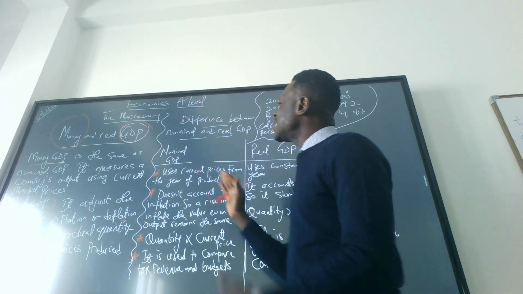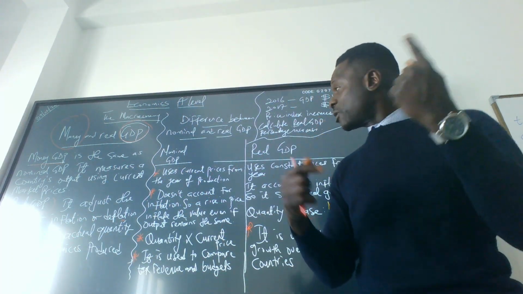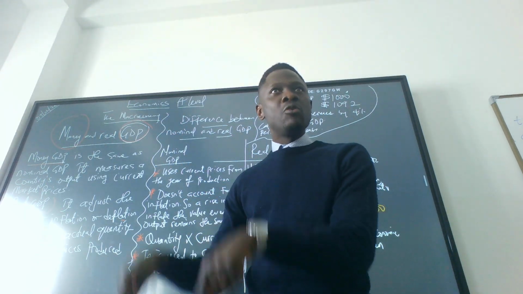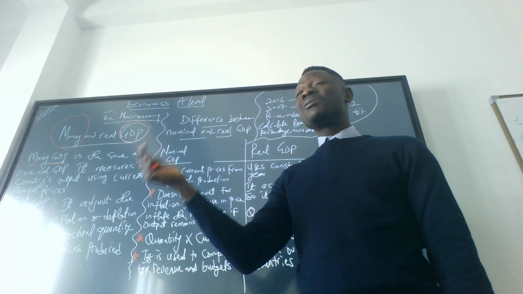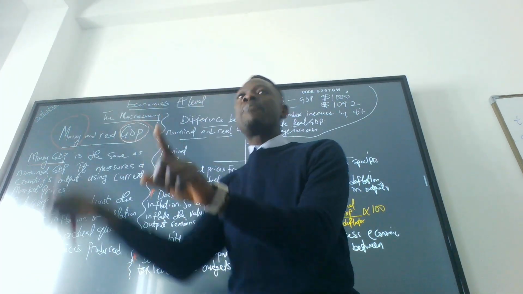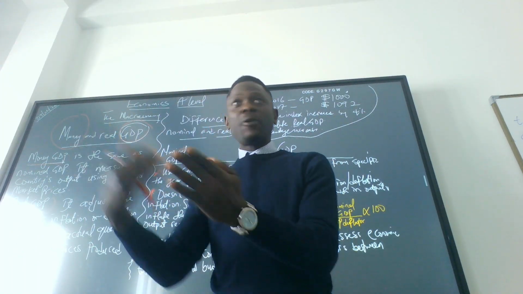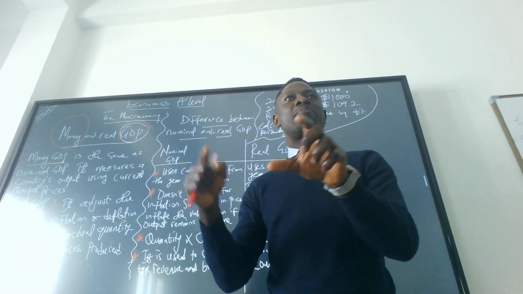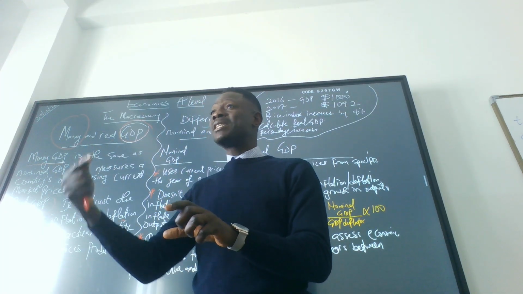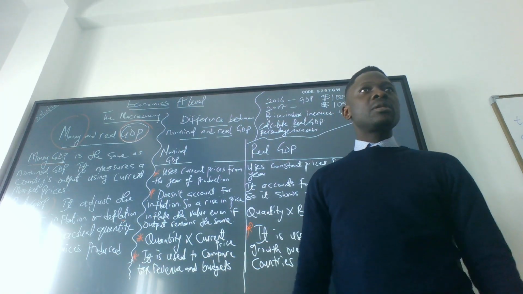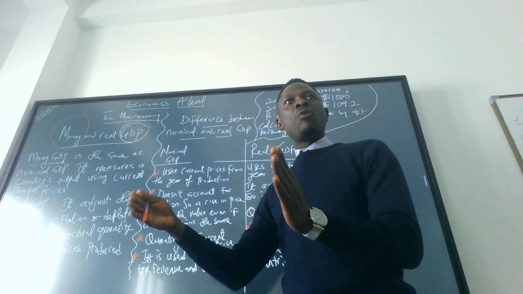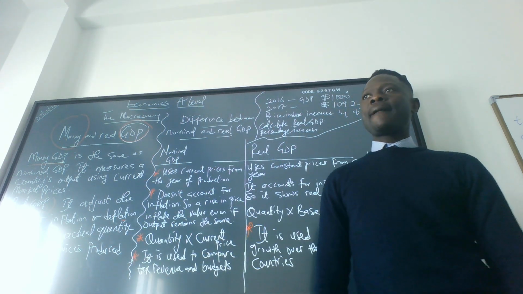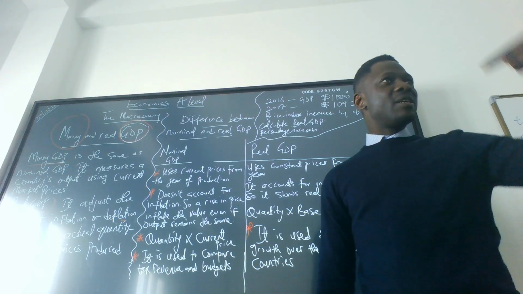Great. Now, what are the differences when it comes to nominal GDP and real GDP? The first one is about the current price. The money GDP, which is the nominal GDP, talks about the price of goods and services in Libya today. But real GDP talks about what has happened to foreign exchange. The value of the dollar is increasing against the Libyan dinar, yes or no? So this has made the price of goods and services increase. Real GDP will measure how much more we have to pay for goods and services in Libya because the dollar is increasing against the dinar. Do you get the first one? Are you guys with me?